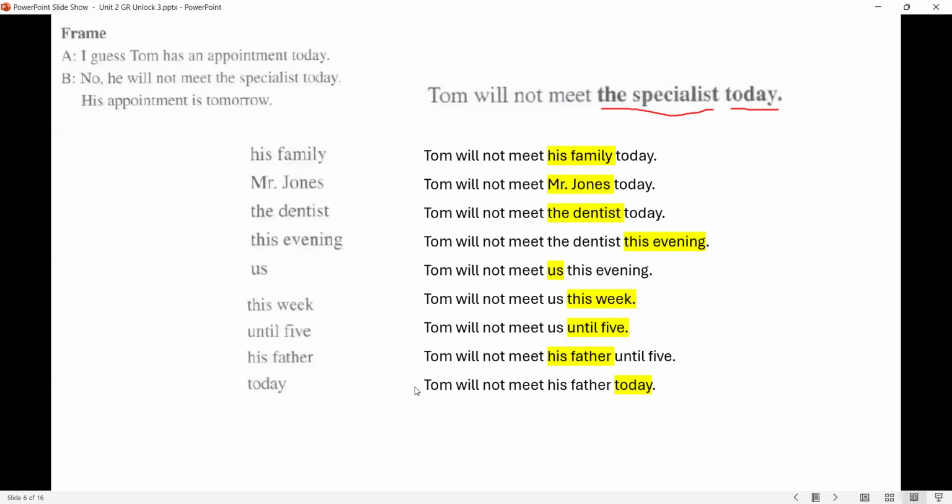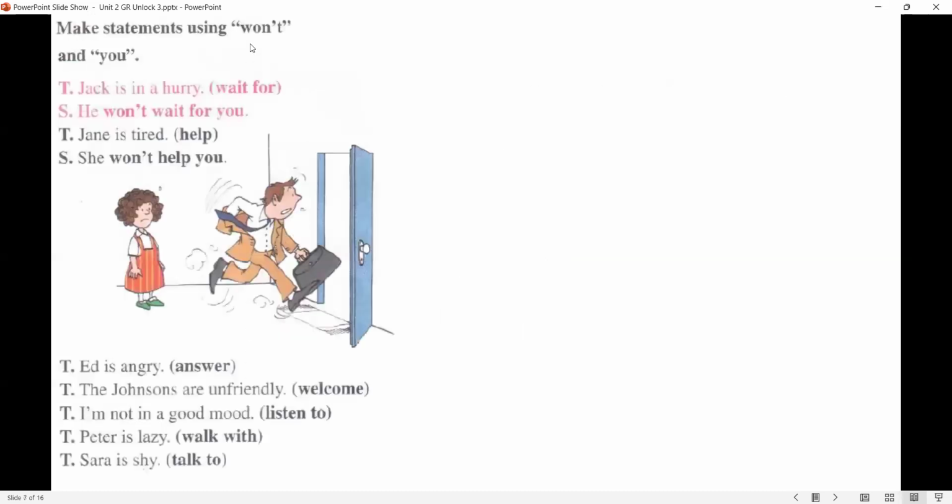Now let's continue. In the next exercise, you're going to use won't and you and make sentences. Example, Jack is in a hurry. Look at the picture. Jack is in a hurry. And in parentheses, you have wait for. So you should say, he won't wait for you. So use won't and you and the words in parentheses. Another example, Jane is tired. Help. She won't help you. Pause the video, make your sentences with won't, you, and the words in parentheses, then check your answers with me.